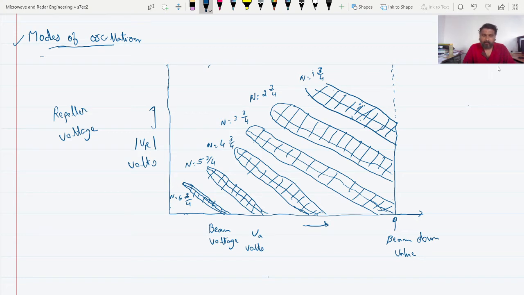In all other modes, oscillation will be there, but sustained oscillation will not be produced. So the Doppler voltage as well as the beam voltage has to be maintained properly in order to obtain sustained oscillation. I will write some of the points related to this.